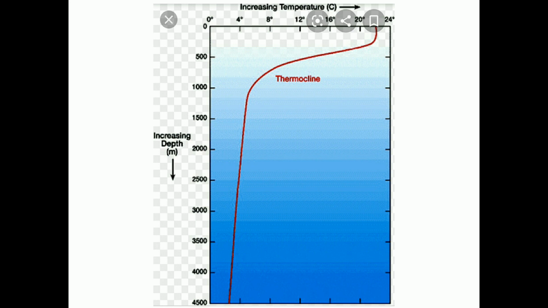And then after the thermocline, there won't be any sort of changes in the temperature, and it maintains almost 2 degrees Celsius. Only in the polar regions, the complete water will be in a frozen state, completely covered with ice. So the temperature will be very low compared to the normal ocean bodies.